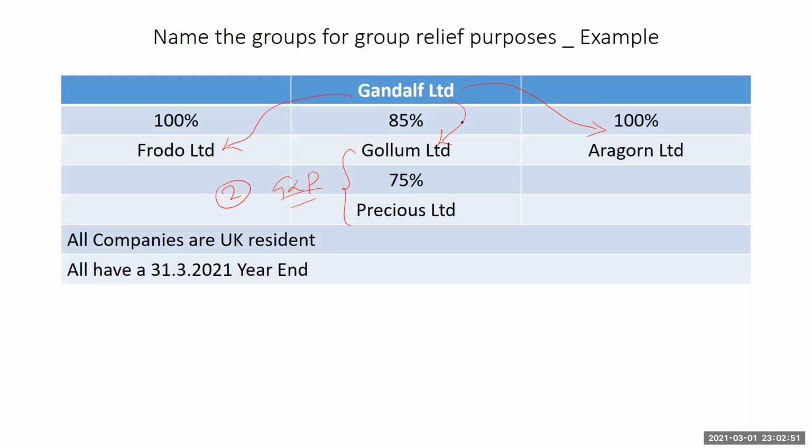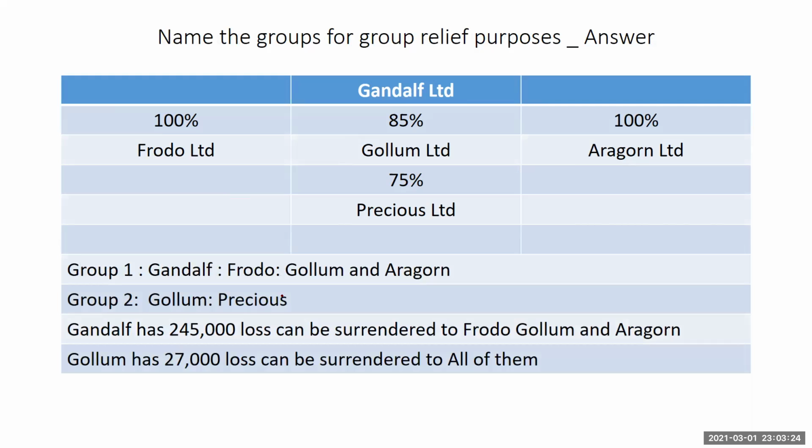All right. But if we want to take the effective holding between Gandalf and Precious, we realize we'll not get 75. So 85% of 75% should give us something around 64% approximately, which is outside. So Precious will not form part of the Gandalf group in terms of relief purposes, okay? Now, let's proceed and see. So, like I said, group one is made up of Gandalf, Frodo, Golom, Aragon. Group two is made up of Golom, Precious.